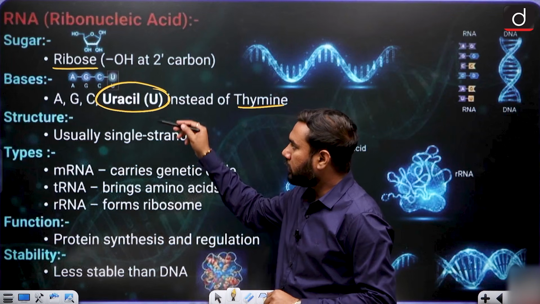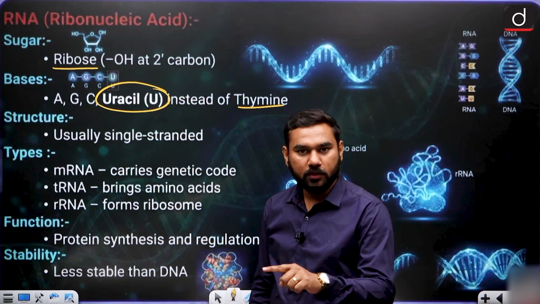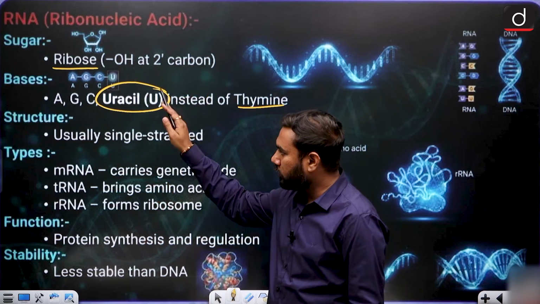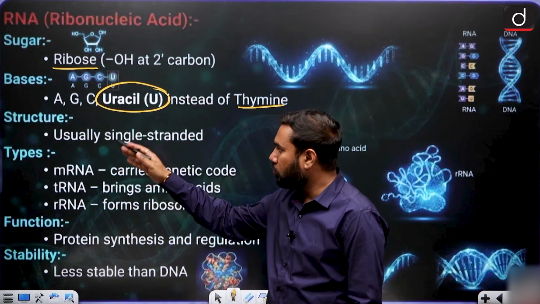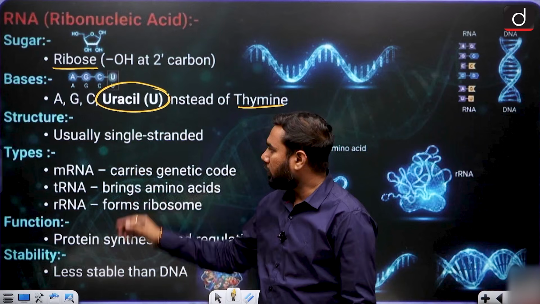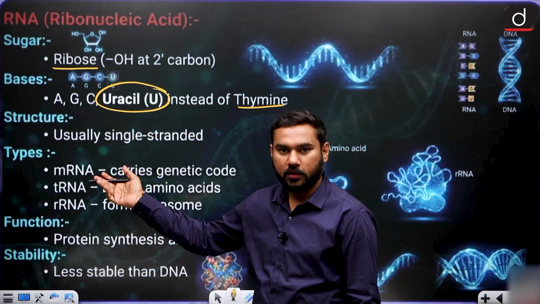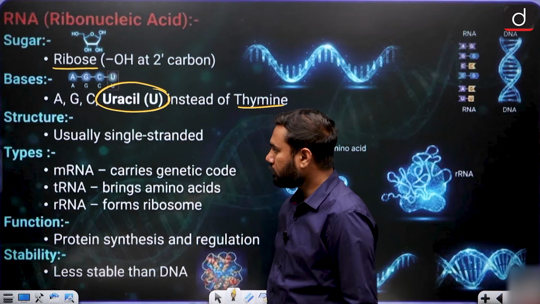Second, the sugar: deoxyribose in DNA, ribose in RNA, and also the change in base pair. Adenine, guanine, cytosine are the same in DNA and RNA, but in place of thymine, uracil is present in RNA. This is the major change.